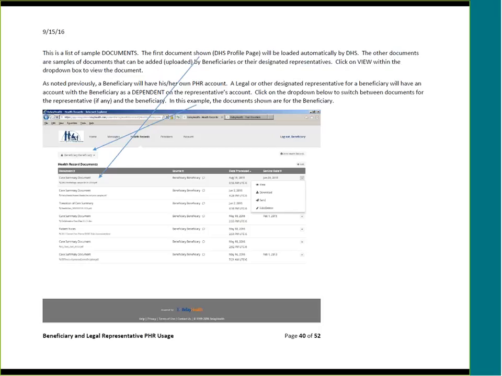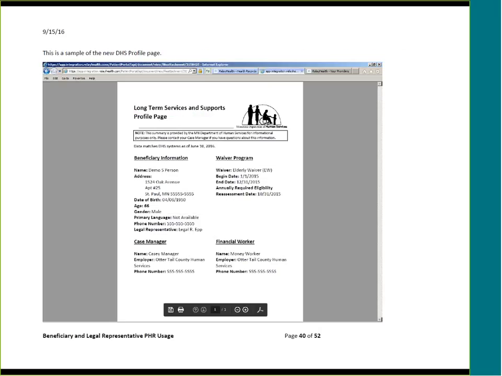Once again, as noted previously, a beneficiary will have his or her own account. A legal representative or other designated representative for a beneficiary will have an account with the beneficiary as a dependent on the representative's account. Click on the drop-down below to switch between documents for the representative, if there is one, and the beneficiary. In this example, the documents shown are all for the beneficiary.